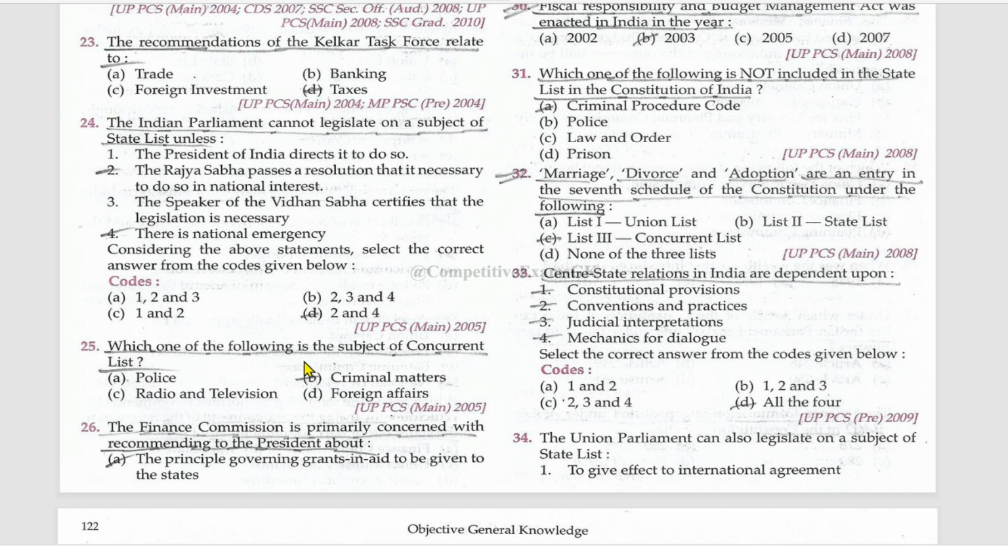Which one of the following is the subject of concurrent list? Criminal matters, police, radio and television, and foreign affairs. These three come under which list? Mention those in the comments.